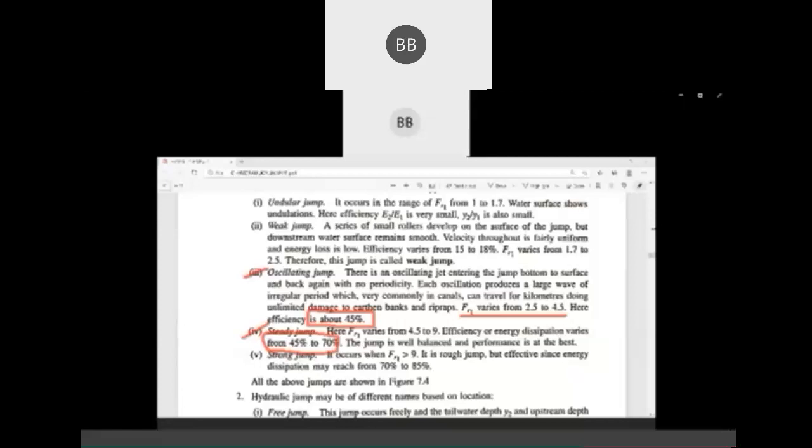Okay, then in the third case, for oscillating, it's around 45% efficiency. And for steady, it's 45 to 70%. For strong jump, it's more than 70, that is 70% to 85%. Okay, these are the efficiencies. So these types of jumps depend on your FR1 value and efficiency.